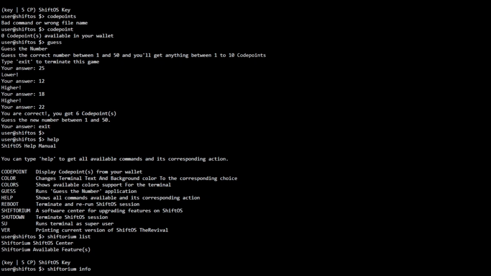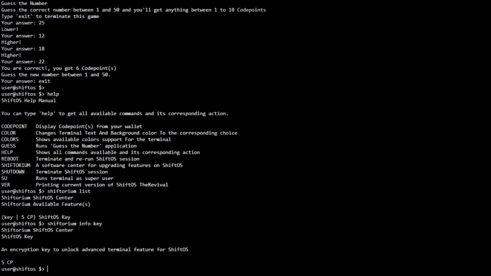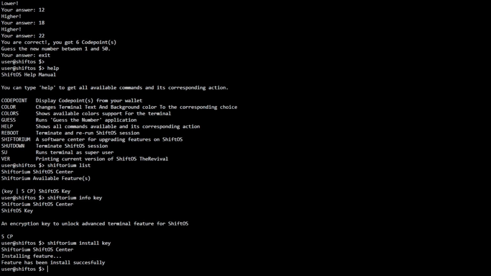The name of the upgrade is on the left side of the upgrade, such as key. And then 5 code points is how many code points are needed to do the installation or the upgrade. So info key and then press enter, and then encryption key to unlock advanced terminal feature for ShiftOS. To install a feature, you can type Shiftorium install and then the name of the installation, such as key, and then press enter. It has been installed.